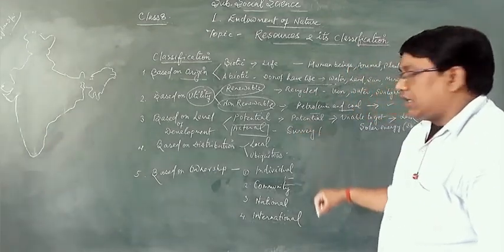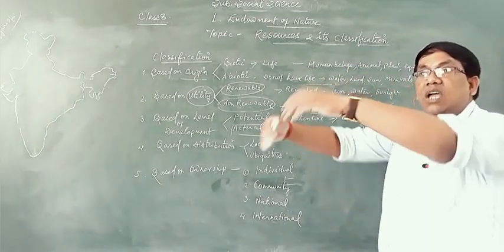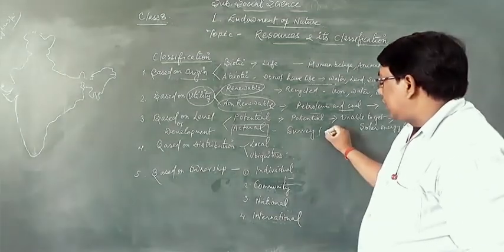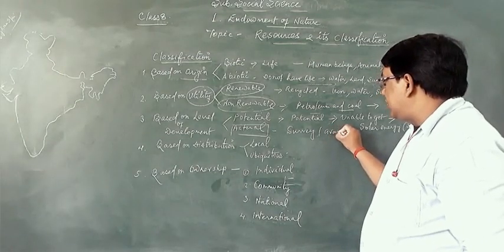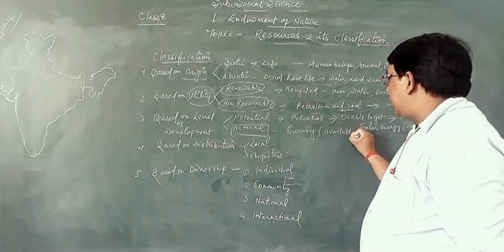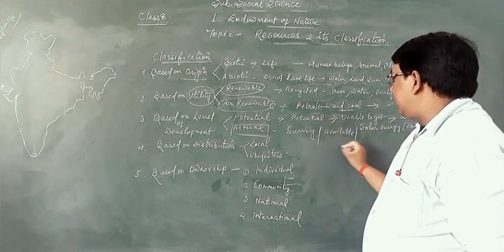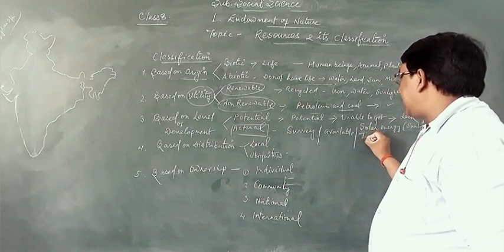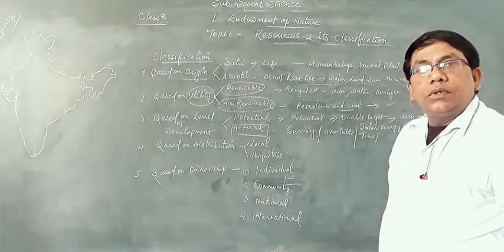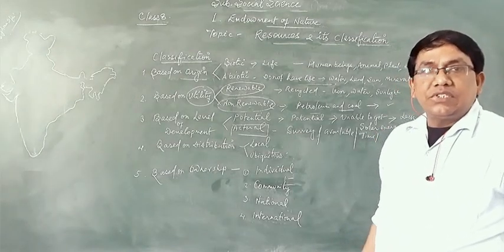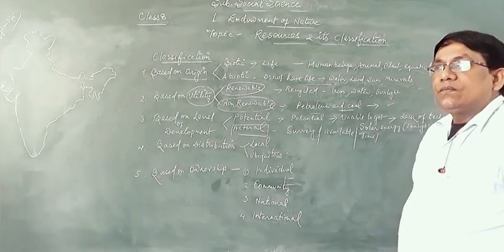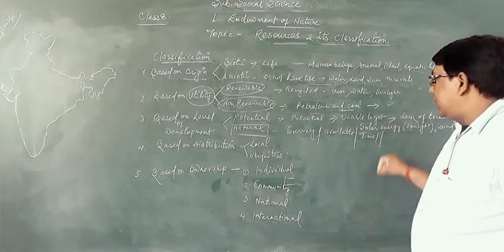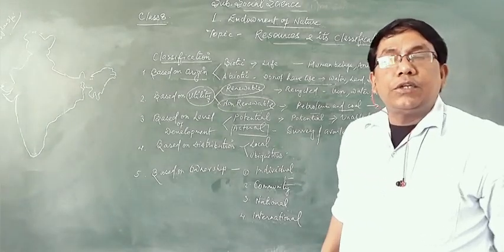सर्वे हो चुका है इसका. How much availability is there? We know the availability of these. Okay, for how much time will these be available for us? Time means everything we know about. Okay, and still we are using such resources. For example, we know about the alluvial soil.